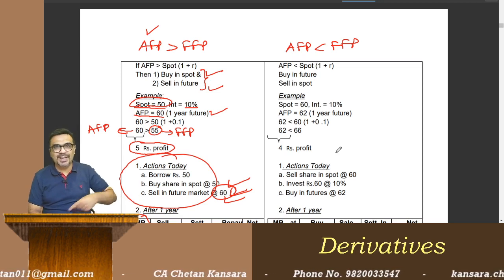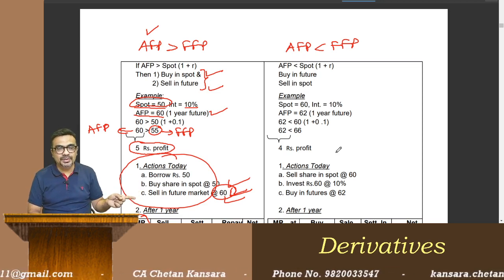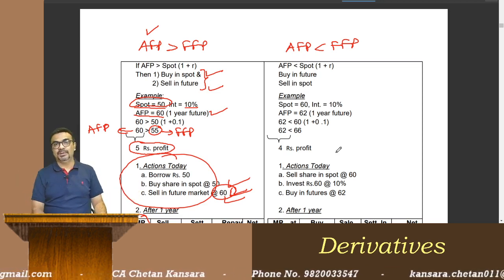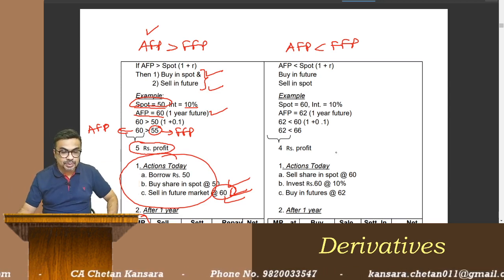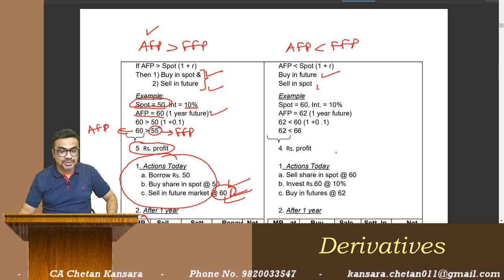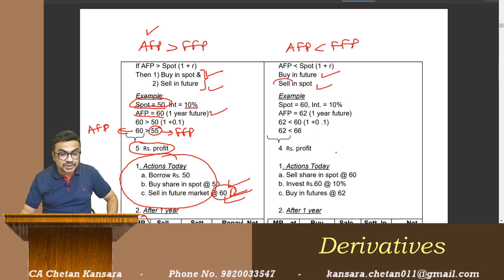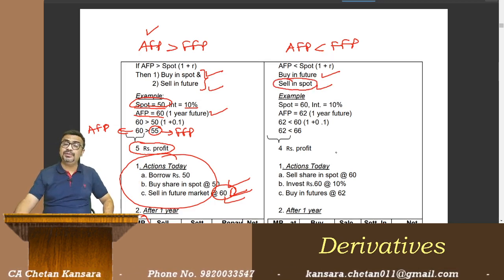You cannot have the same action at both the places, no? So if you are selling in future market, you are going to buy in spot market. So you buy in future market and you sell in spot. Now you can sell in spot only if you have the shares. Huh?